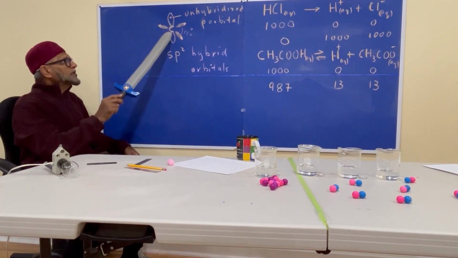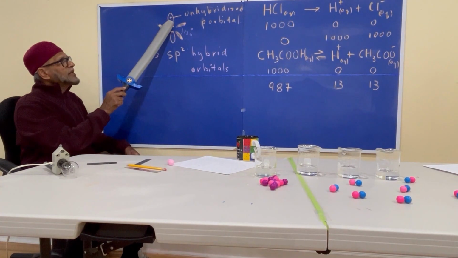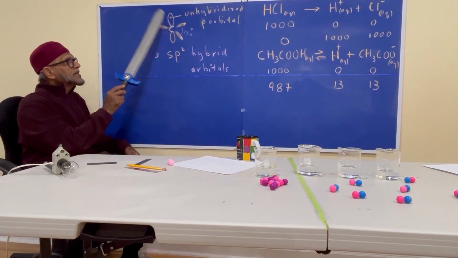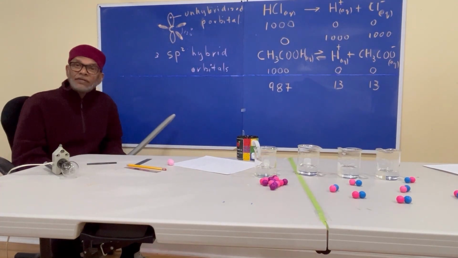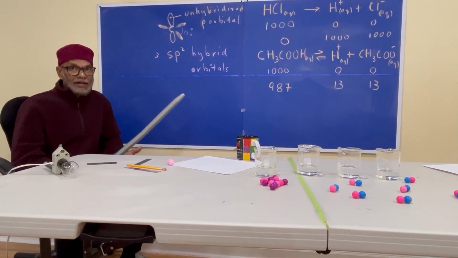But this one here is unhybridized, and this electron here is unbonded. And these are the electrons that are used to conduct electricity. I hope that was useful.